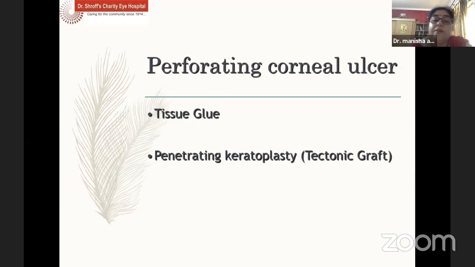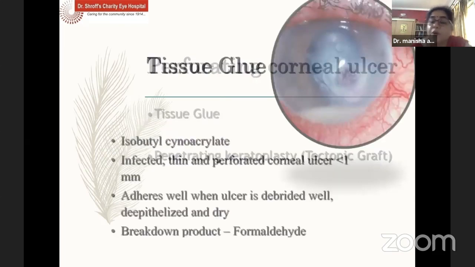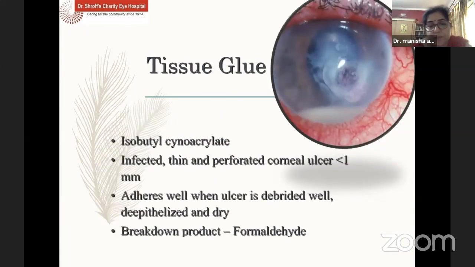Or the patient may go to an impending perforation level. So if it's perforated, we have to go in for a glue or a penetrating keratoplasty or a tectonic keratoplasty. A glue, like an isobutyl cyanoacrylate glue, would do well in any sort of perforated corneal ulcer which is less than 1 millimeter. Sometimes even up to 2, we are able to take care of it if we put a graft or a multilayered AMG along with the glue. It does well when the ulcer is debrided. What's most important is that the surface should be dry and deepithelialized.